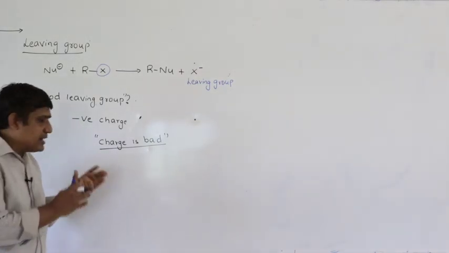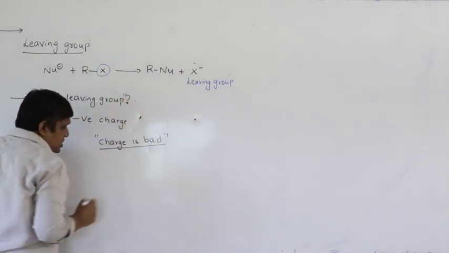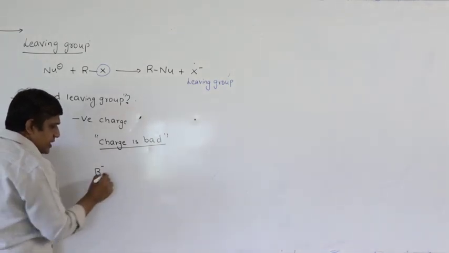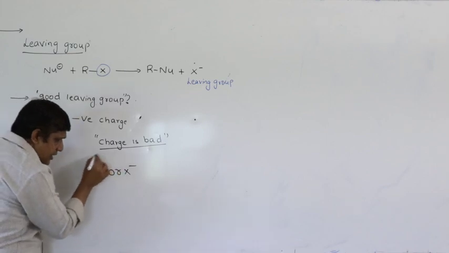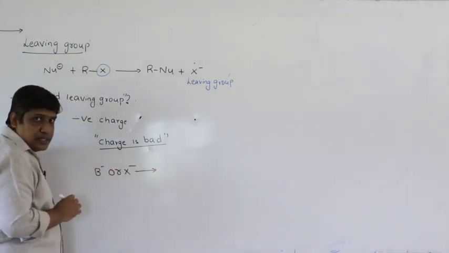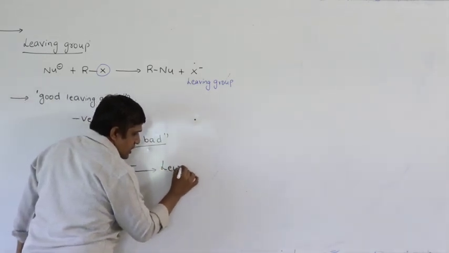So here I am slightly deviating. If I take any negatively charged species, B minus, or let us say our halide ion itself, any negatively charged species, they act as Lewis base.